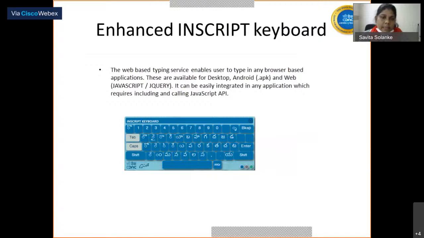This is an enhanced InScript keyboard typing support. We are providing this support to the end user. I will showcase it to you.